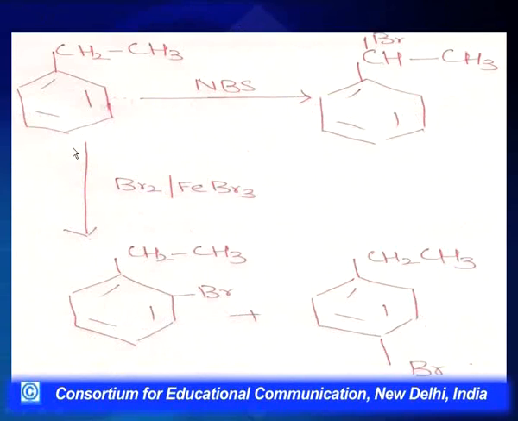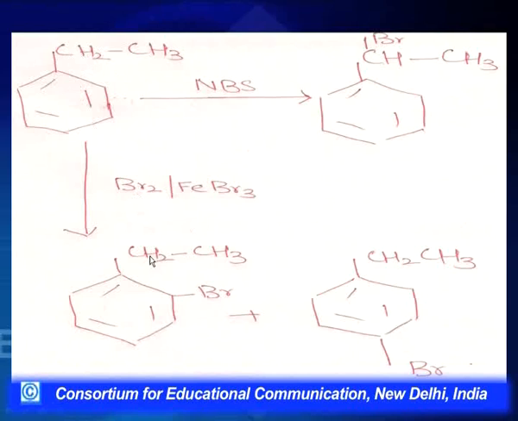So now what we see is, if I talk of this substitution, which is again benzylic substitution, we can bring about this with NBS. Now please remember this molecule can undergo two types of reactions. One is bromination at this position. This is a free radical substitution reaction. So this will bring about benzylic bromination.